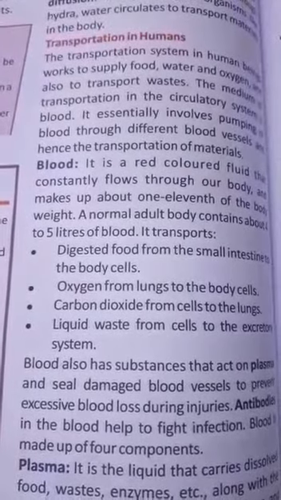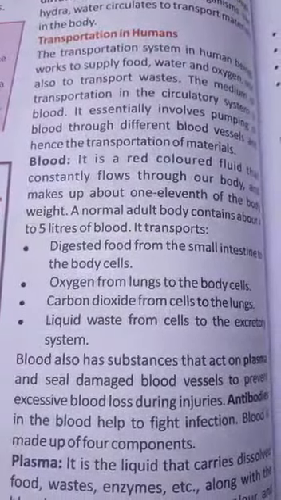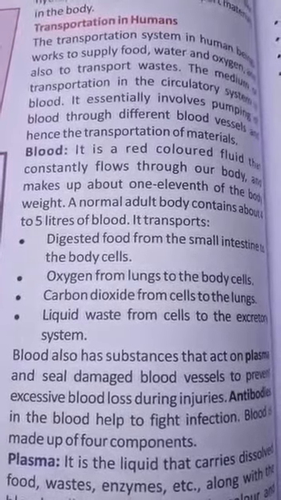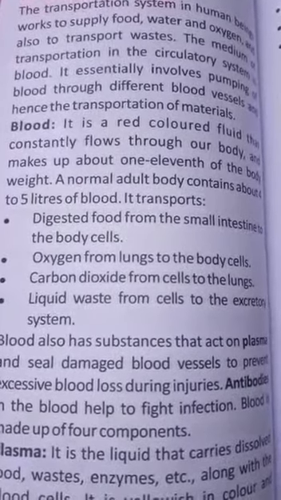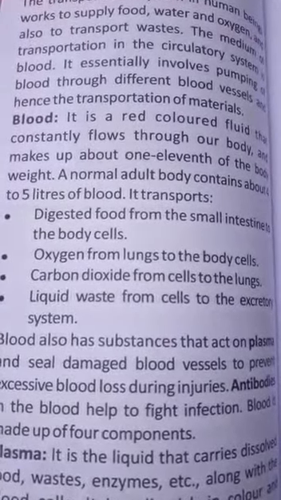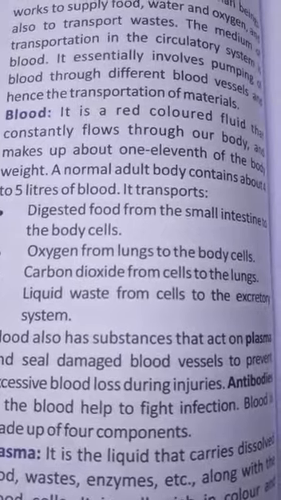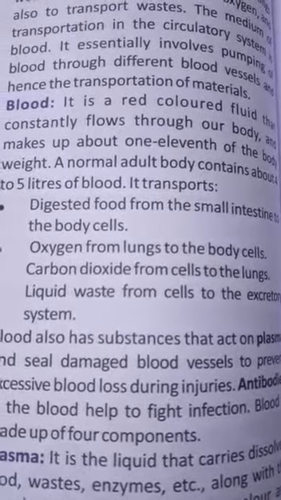So today we discuss blood. It is a red colored fluid, constantly flowing throughout our body, making up about 1/11th of the body weight. A normal adult person contains about 4 to 5 liters of blood.